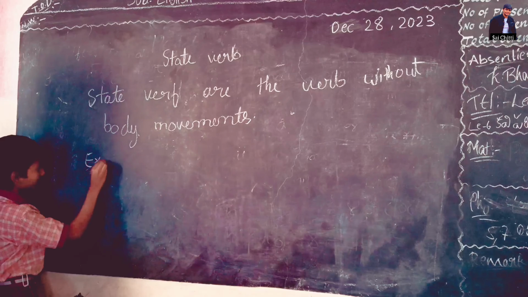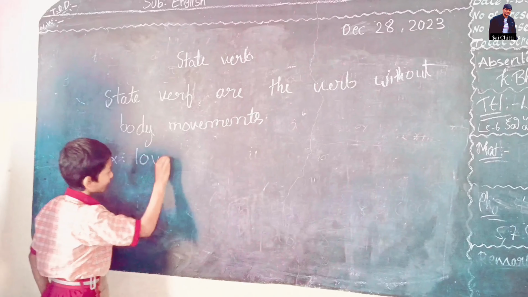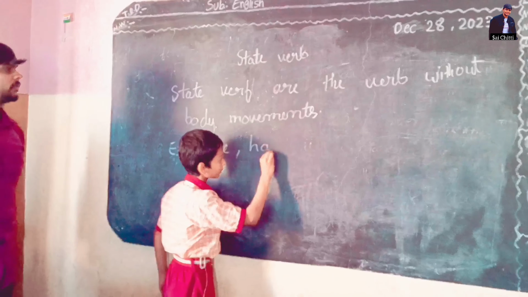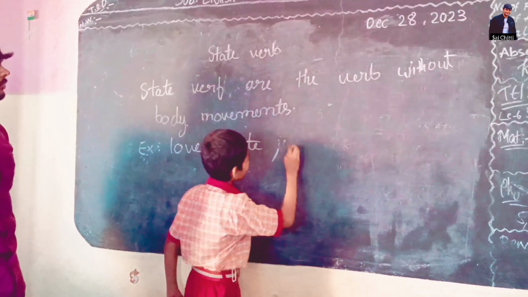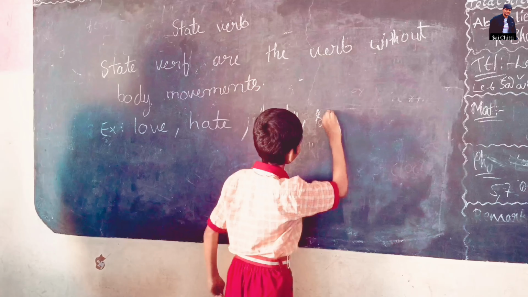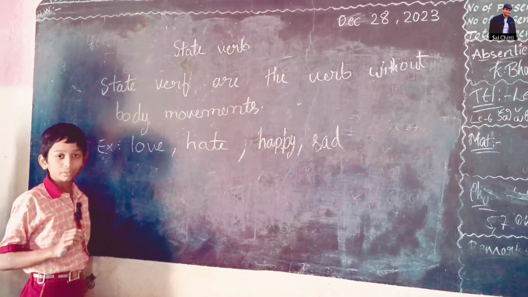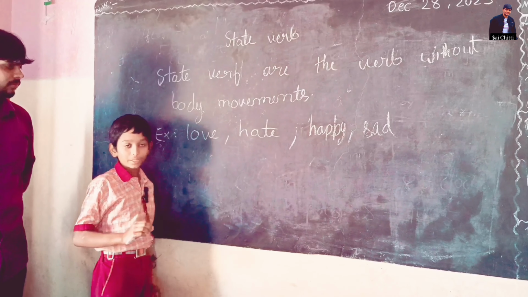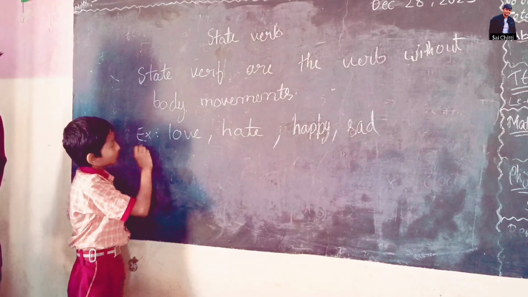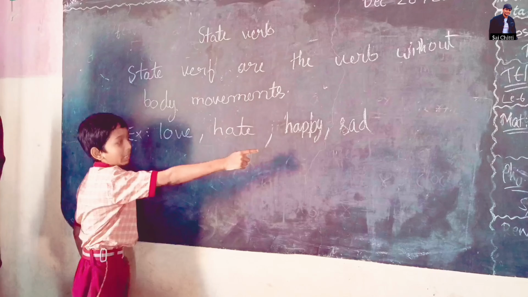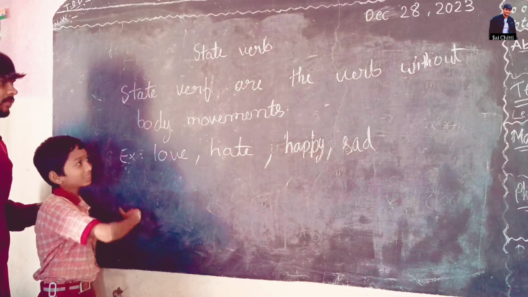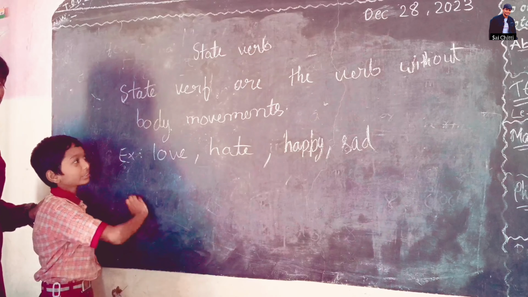Examples: love, hate. State verbs are the verbs without body movement. Example: love, hate, happy, sad. These are the state verbs.